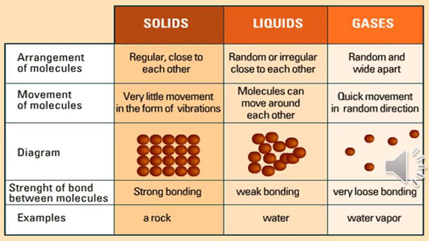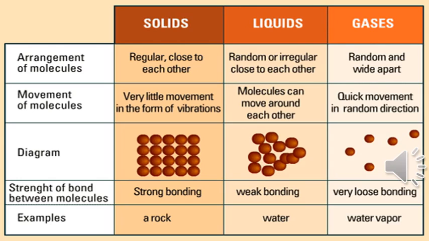Now let's talk about liquid. The particles in a liquid are arranged in an irregular pattern. They are close to each other. This means that there is not much space between them. The particles just slide over each other. Therefore, it is difficult to compress a liquid. There is weak bonding between the particles of a liquid.